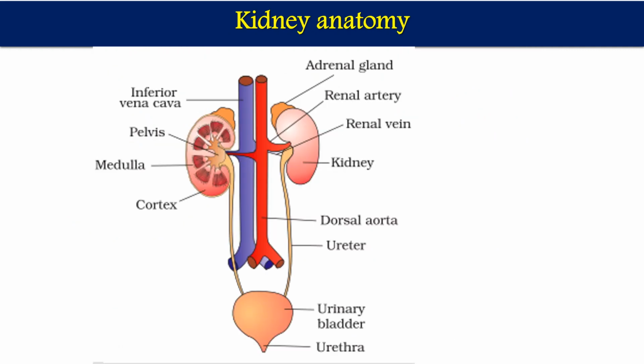Now the kidney is one of the organs of our excretory system. Our excretory system is composed of a number of organs and components, and one important component is the kidney. Then there is a tube-like structure called the ureter. The ureter collects urine from the kidney and releases it into the urinary bladder. Urine from the urinary bladder goes through the urethra and passes out of the excretory system, so it is removed from our body. These are the components of our excretory system.